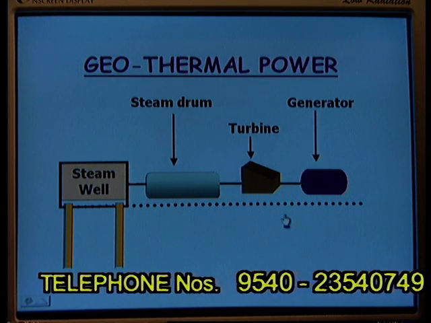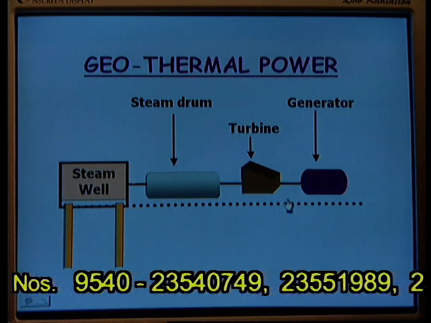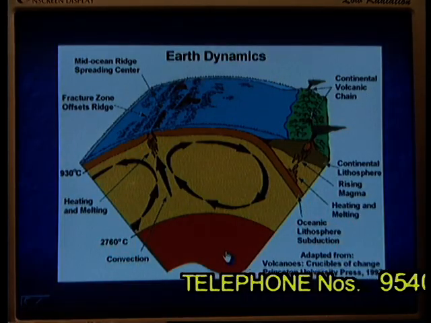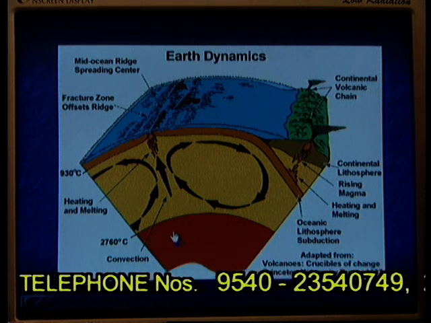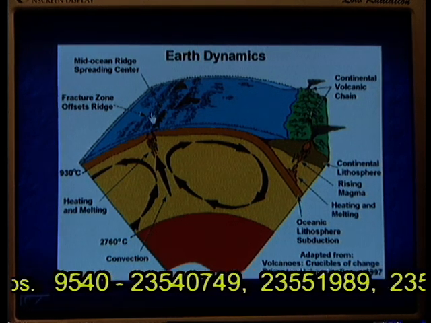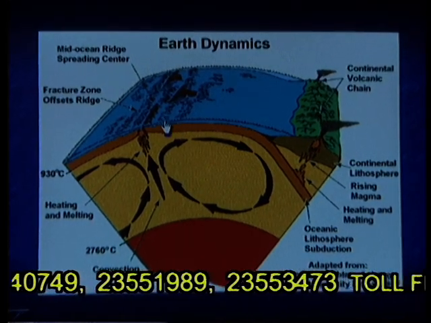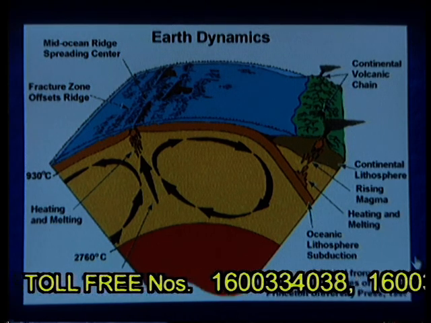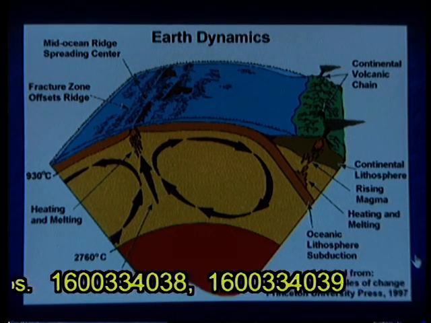So, by this process we will be able to utilize the steam directly, that is, we are not using any fuels for generation of steam. The steam that is coming out, we are making use of it. We have various applications for which, if you observe over the slide, we have the earth's crust, this is the upper surface, and we have the steam that is coming out.